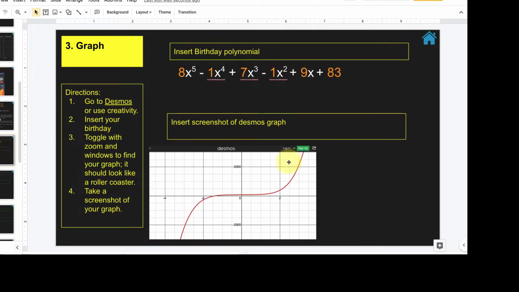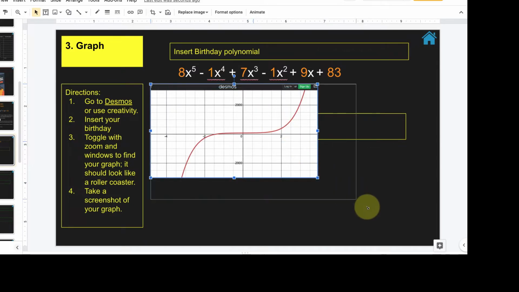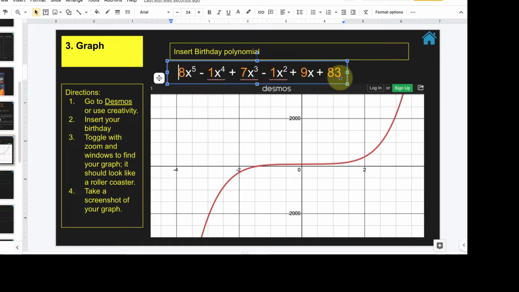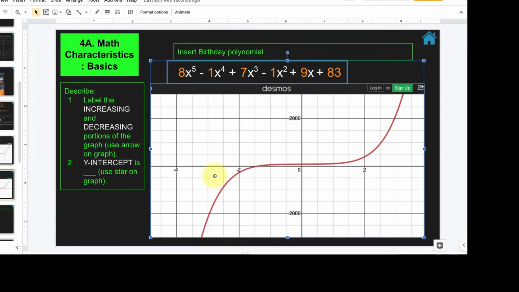Well, look it up on the internet, how to find a screenshot. I can't do anything for you guys. Gotta do some work. And there's my graph. And I can just copy and paste that to each of mine now, because I'm gonna have to use it again. So we got a graph using Desmos, or you can sketch it out. But you'll notice something about the values. That really helps, okay? All right, there it is.